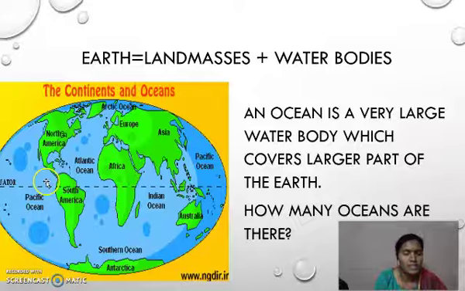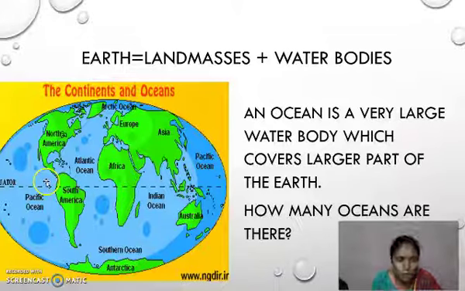So today we have discussed what is a blue planet. So I want answers from you for these questions. First question is, what is a blue planet? Why are we calling it a blue planet? Second, how many continents do we have and what are they? First of all, what is a continent? You should write their names. And third question, how many